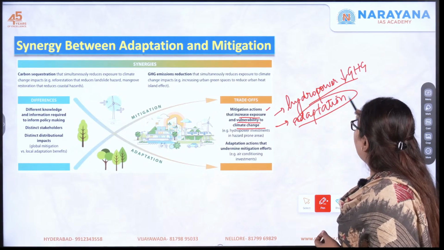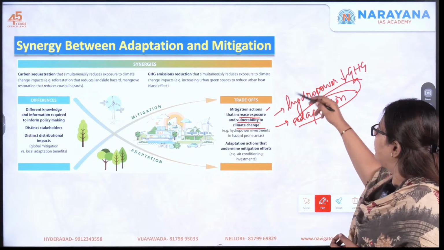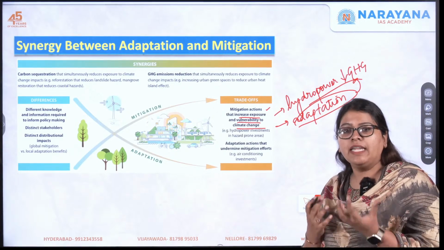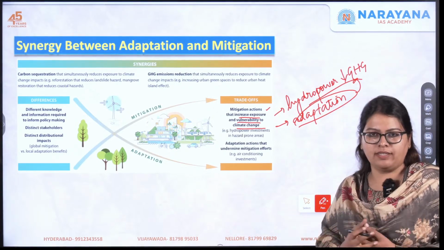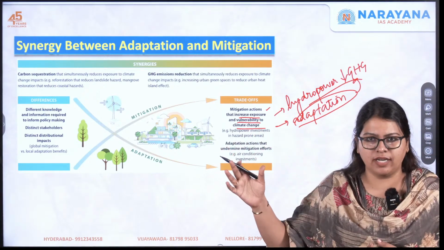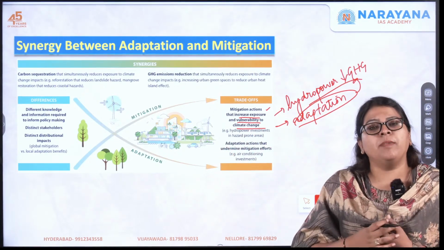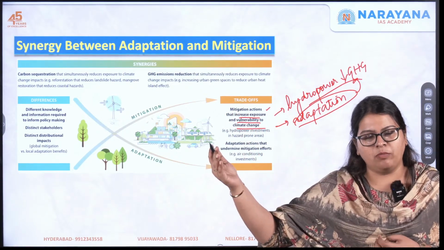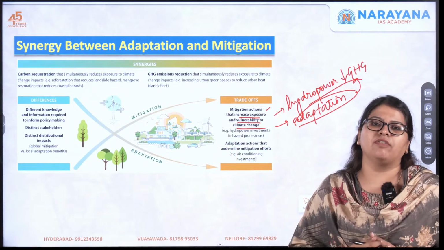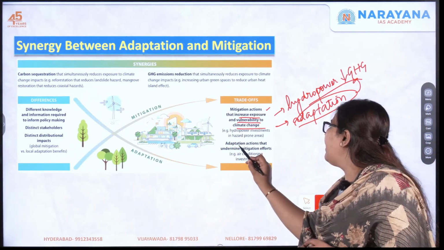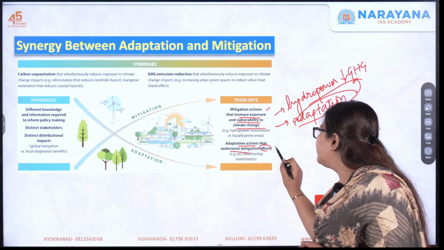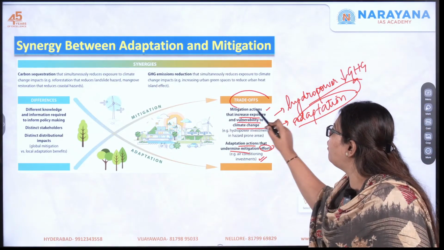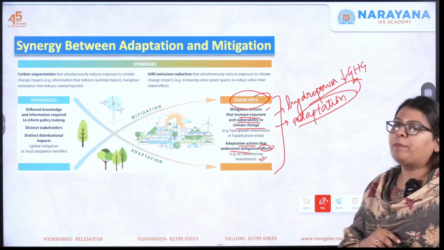And one more thing, vice versa, how adaptation actually hampers mitigation. I'll give you an example. Just because there is a lot of climate change, increased temperature, etc., we install air conditioners, right? That is a process of adaptation. But what am I indirectly doing? Again releasing the GHGs into the atmosphere and further increasing the effects of climate change. So this is what it is here. Adaptation actions that undermine mitigation effects, for example air conditioning investments, and these are called trade-offs. So how can this be protected or prevented?